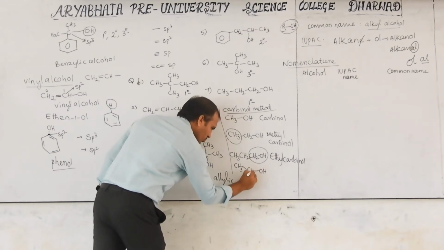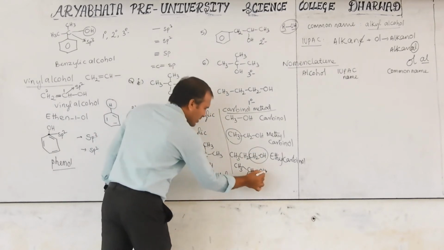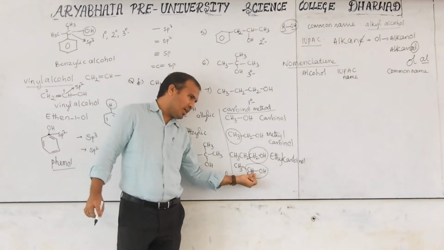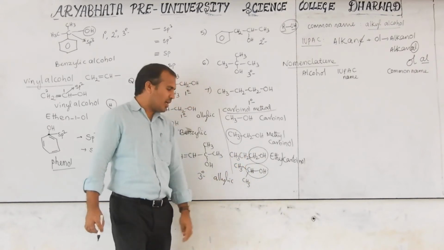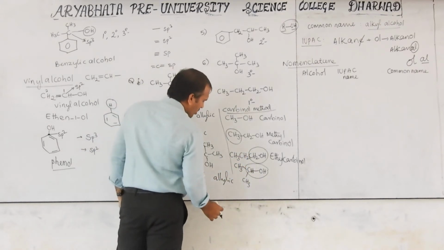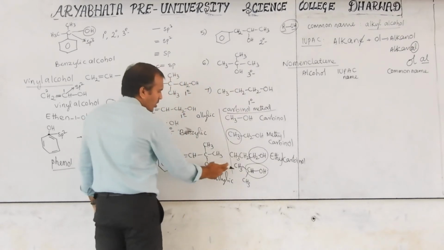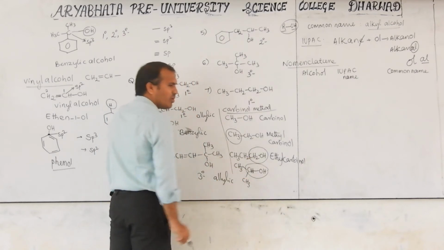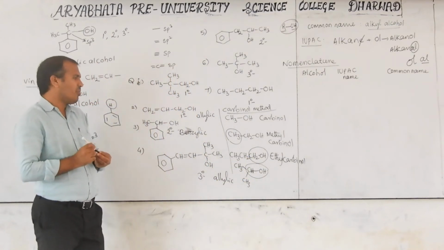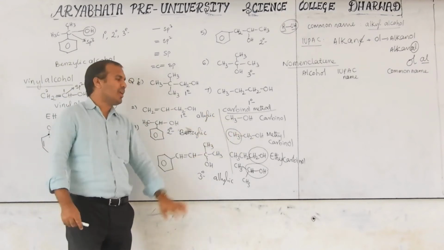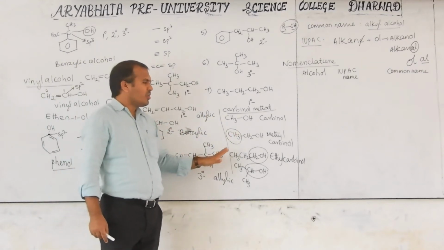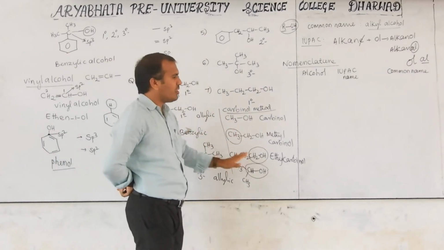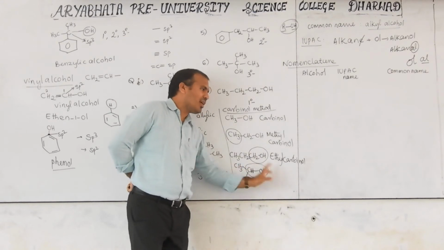If it is given like this, CH3 CHOH CH3, now we know this is a carbinol. Here how many hydrogens are there? 3. But here how many are there? 1. So instead of 2 hydrogens, 2 methyl groups are there. Okay? Then it is called dimethyl carbinol, two methyl groups are there. So nowadays this is not a useful method, that's why you will not find it in any books. Older books used this, so I am giving a small hint. If I ask a question, then you have to answer based on this. Okay, this is called dimethyl carbinol.